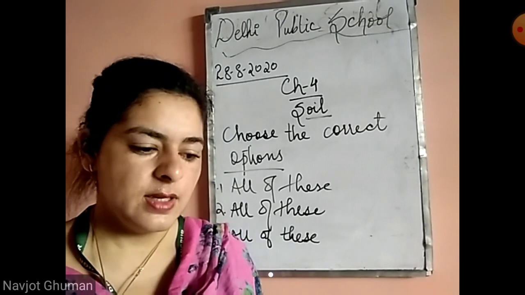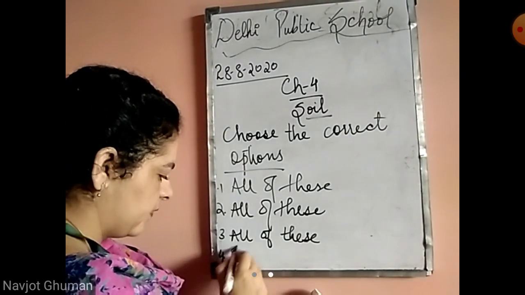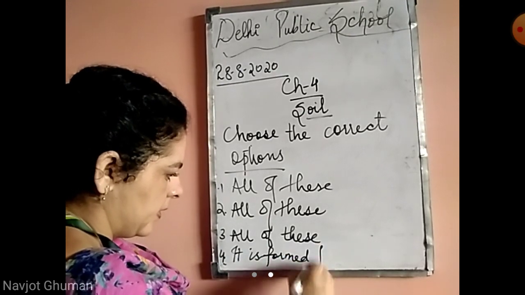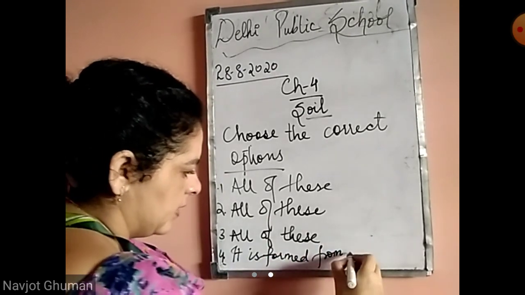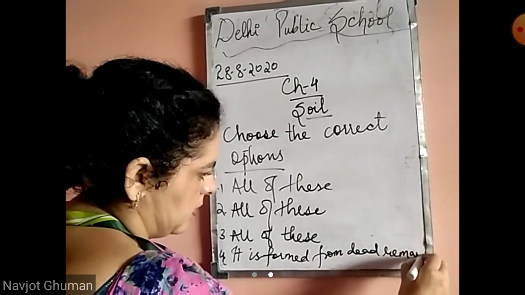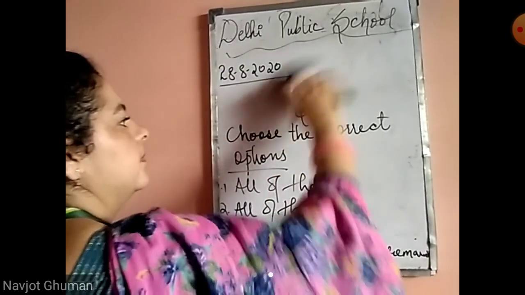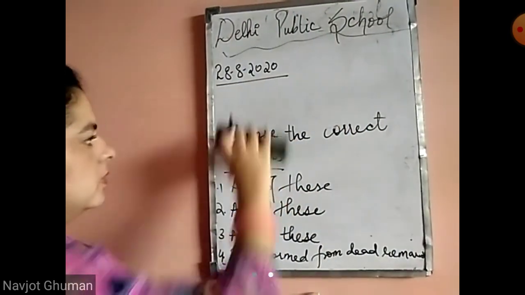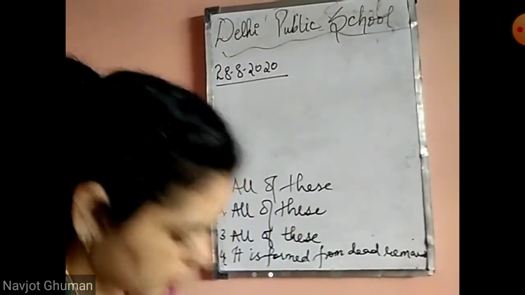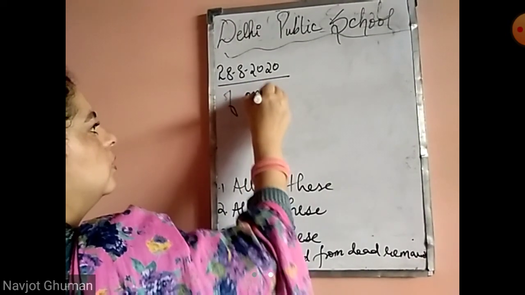Only the first is false, that it is formed from dead remains of only animals.